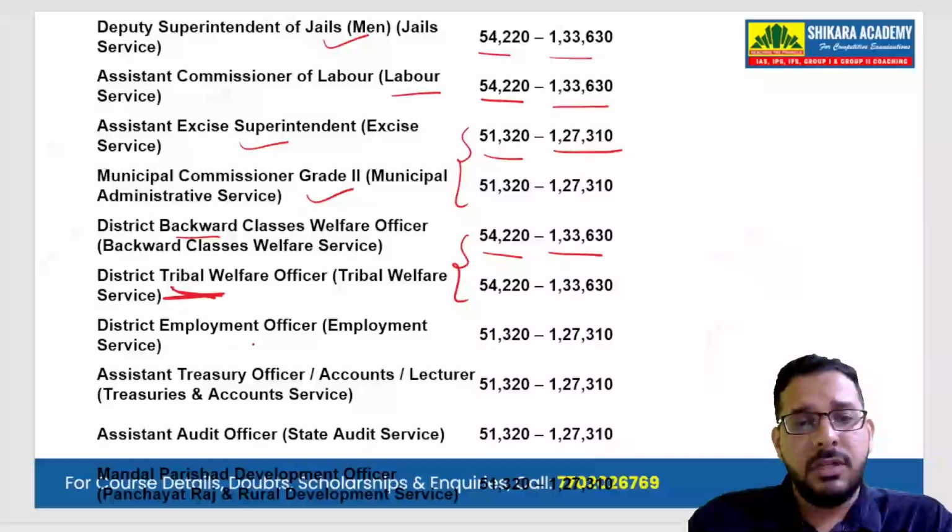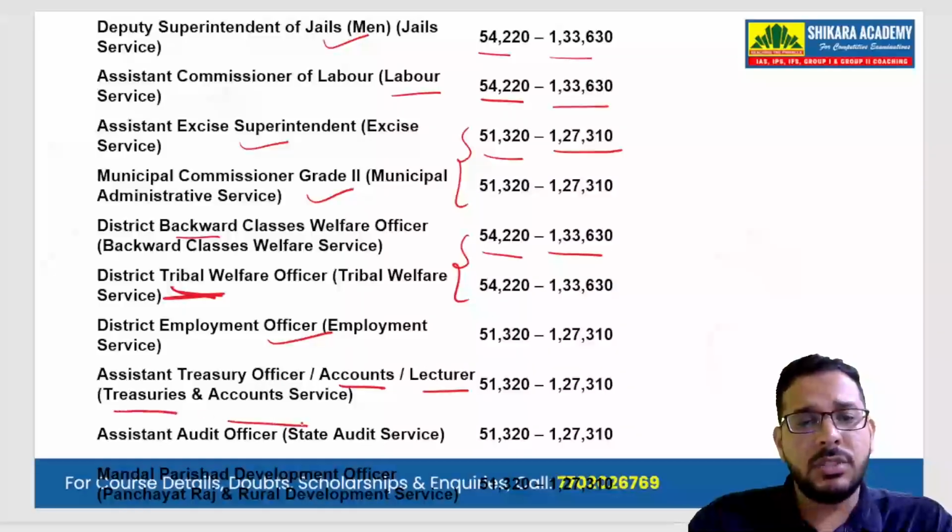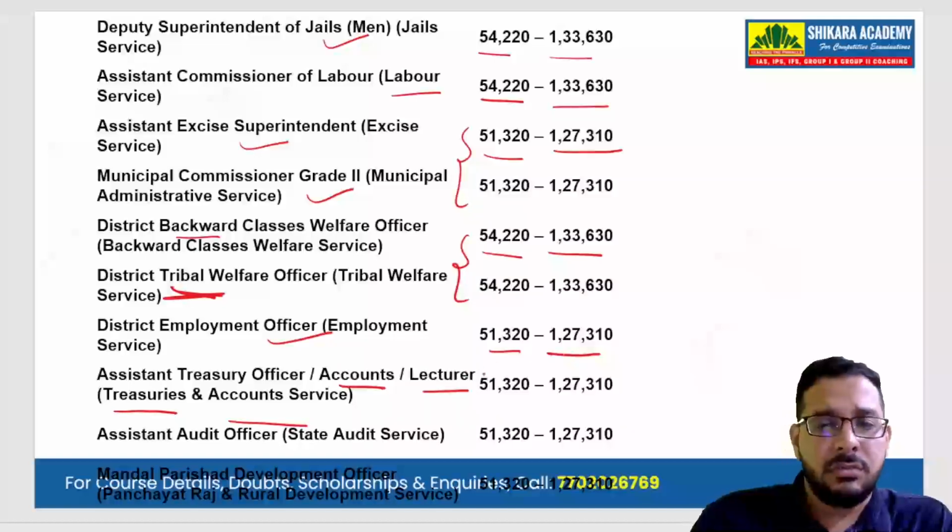Then we have District Employment Officer and Assistant Treasury Officer in the Treasuries and Accounts Service. Assistant Treasury Officer and District Employment Officer have a pay scale of 51,000 to 1,20,000.